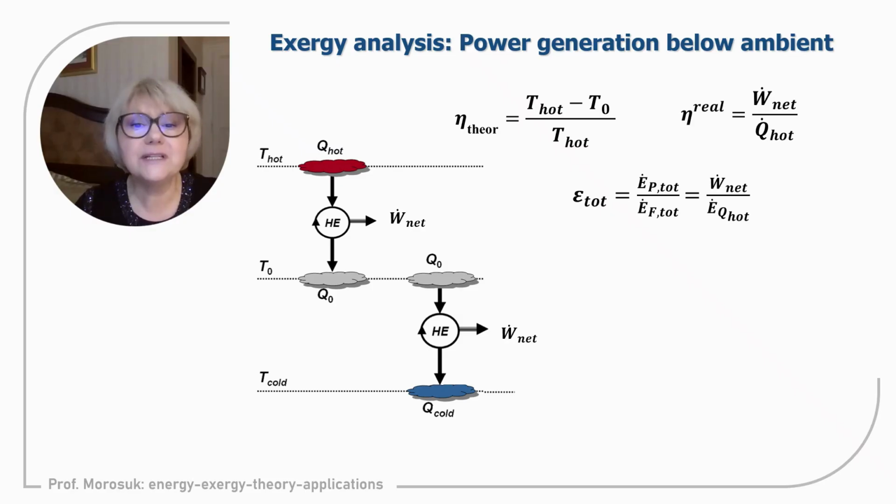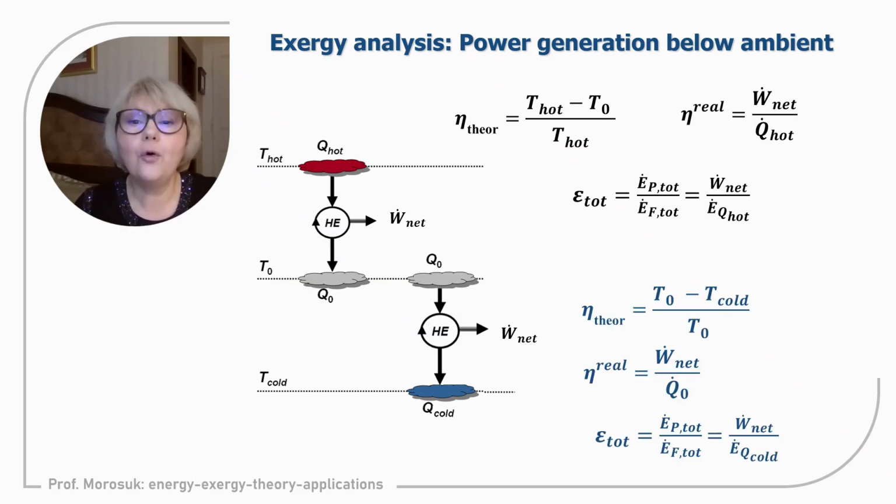So now let us proceed with exergetic analysis and energetic analysis. From the first law of thermodynamics point of view, the theoretical efficiency for a system operating at a temperature higher than the environment and lower than the environment is absolutely the same.